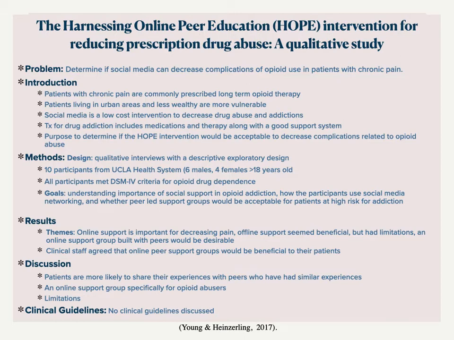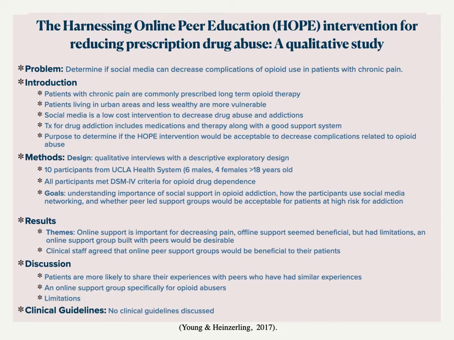Treatment for drug addiction includes medication and therapy along with a good support system. By incorporating HOPE, a good support system is readily available and easy to access online. The purpose is to determine if the HOPE intervention would be acceptable to decrease complications related to opioid abuse.